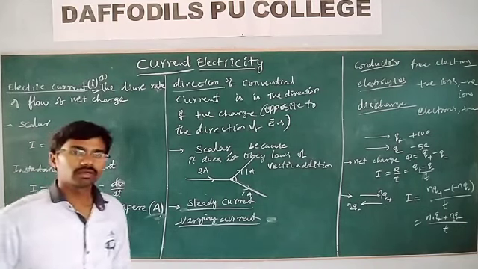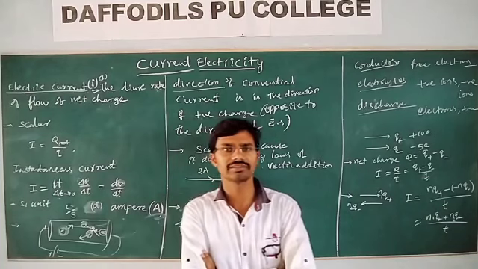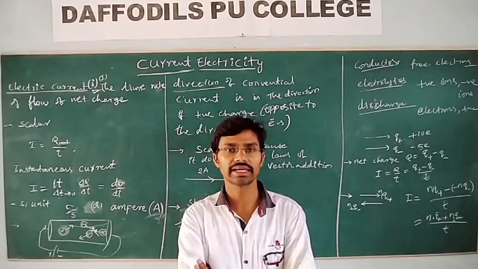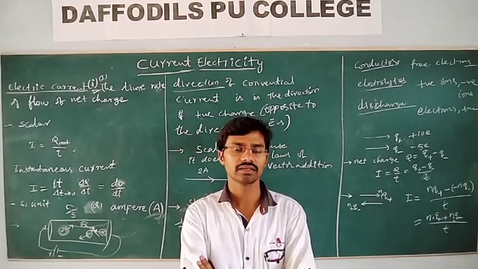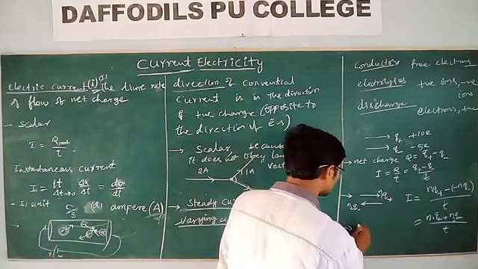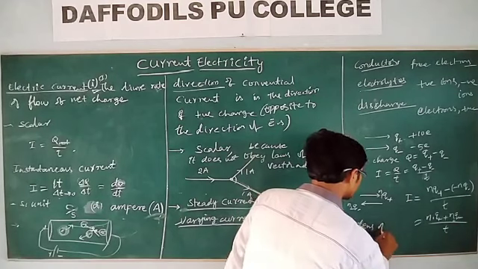Then tell me, what type of current is produced in the case of lightning? During lightning, is it a varying current or a steady current? It is a varying current, and we will get an electric current of around tens of thousands of amperes.